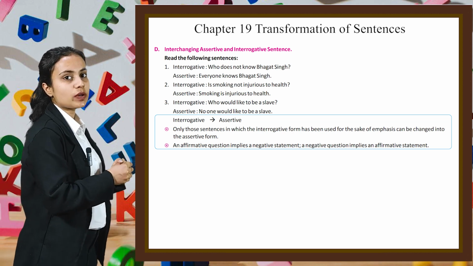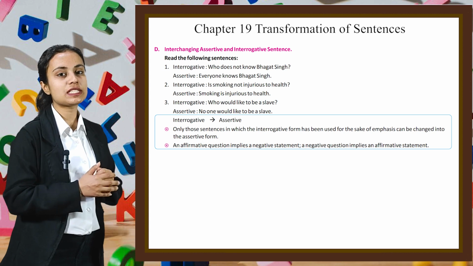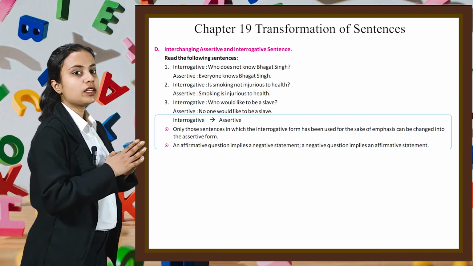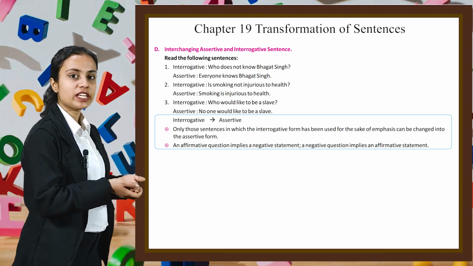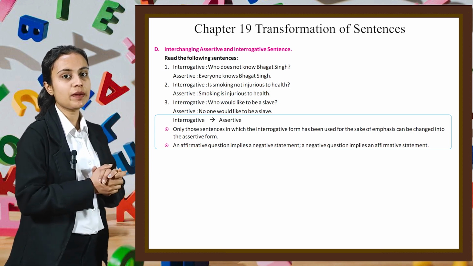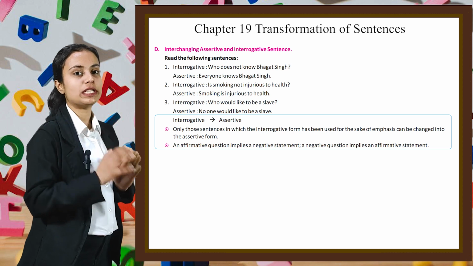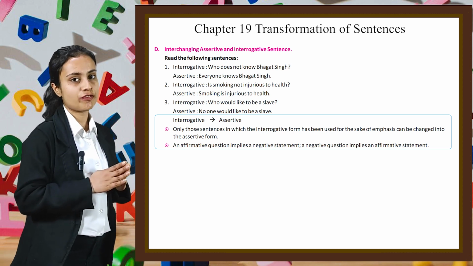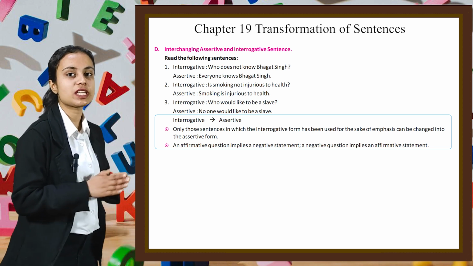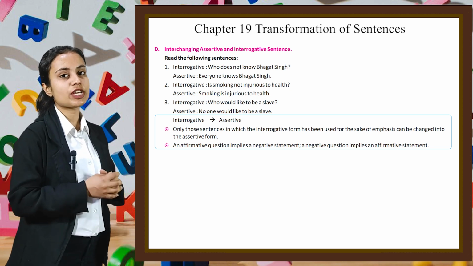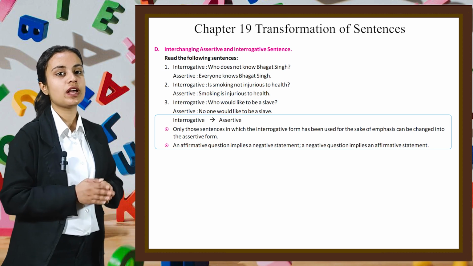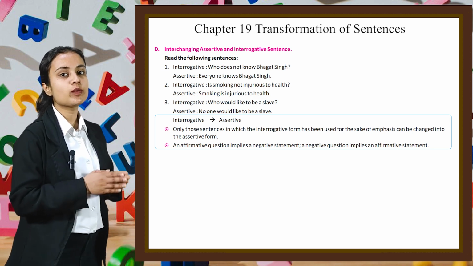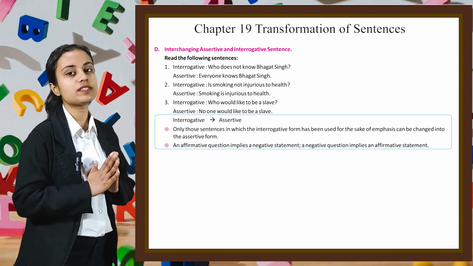Third one is interrogative. Who would like to be a slave? Assertive will be no one would like to be a slave. Now we can change an interrogative sentence to an assertive by using the following points. First one, only those sentences in which interrogative form has been used for sake of emphasis can be changed into the assertive form. An affirmative question implies a negative statement. A negative question implies an affirmative statement.